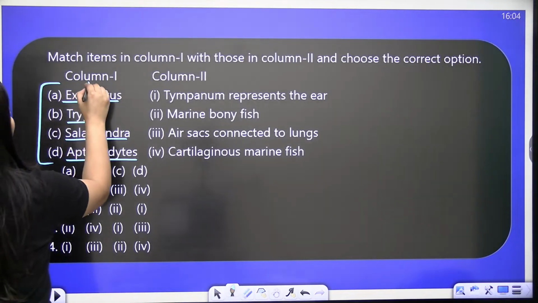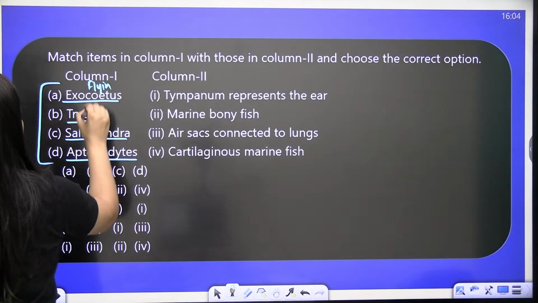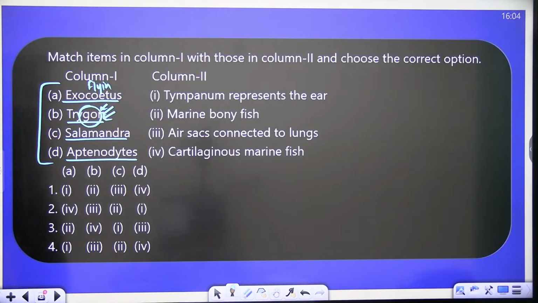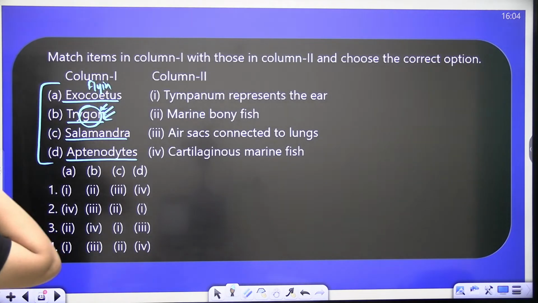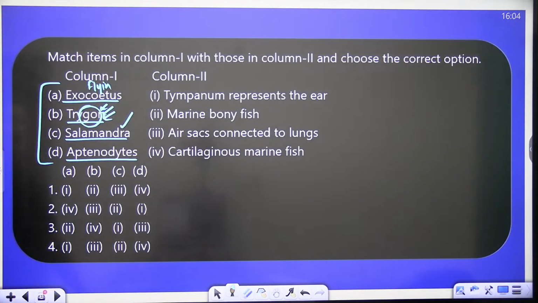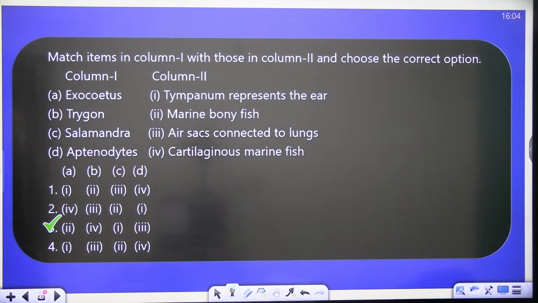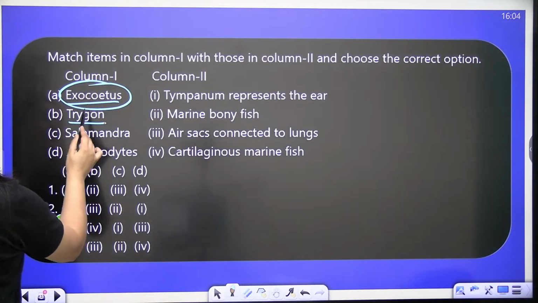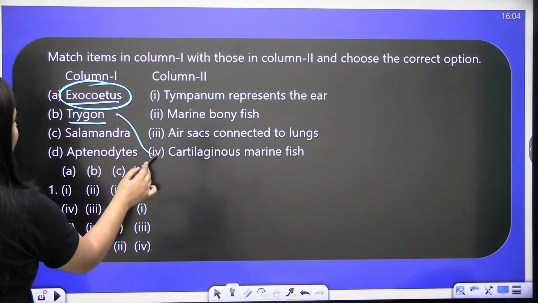Exocoetus is what? It's a flying fish. Trygon, remember Trygon, stingray. Salamander, amphibian, isn't it? So obviously Exocoetus is the flying fish and you know that it is a bony fish. Trygon is a chondrichthyes, so cartilaginous marine fish.